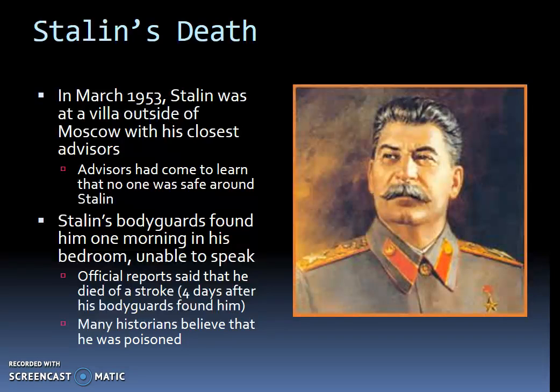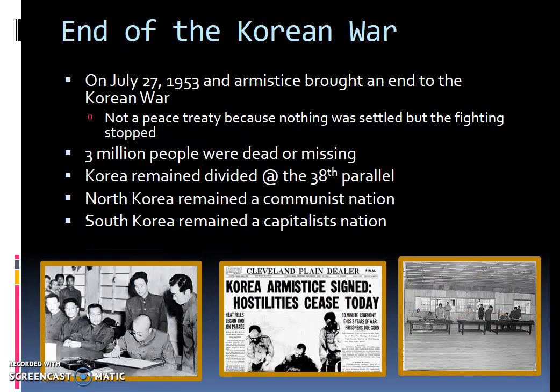And in March of 1953, Stalin was at a villa outside Moscow with his closest advisors. His advisors had come to learn that really no one was safe around Stalin. Stalin's bodyguards found him one morning in his bedroom. He was unable to speak. Official reports said that he died of a stroke. He actually died 4 days after his bodyguards found him, but many historians believe that he may have actually been poisoned. So Stalin died during the Korean War. The Korean War was going on when Stalin died.